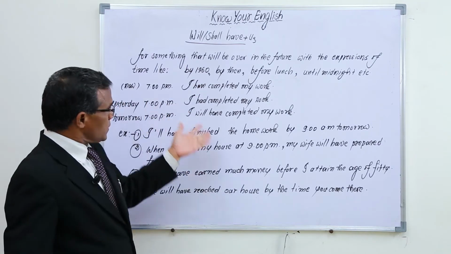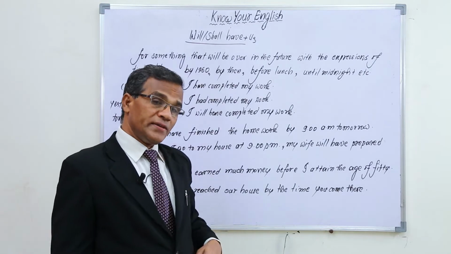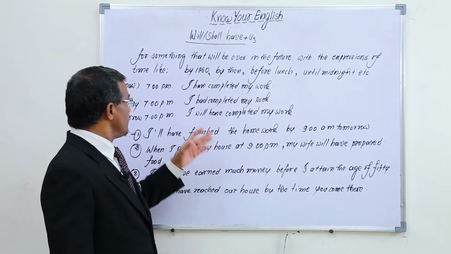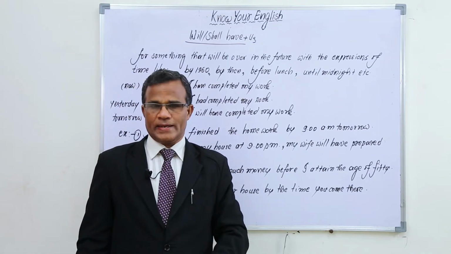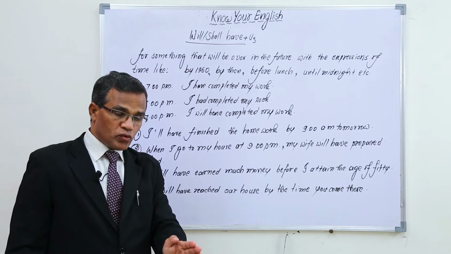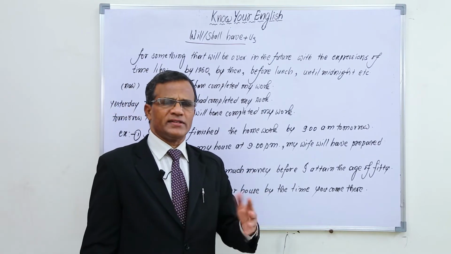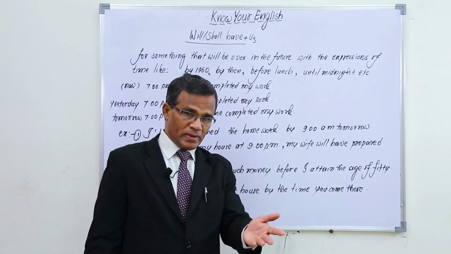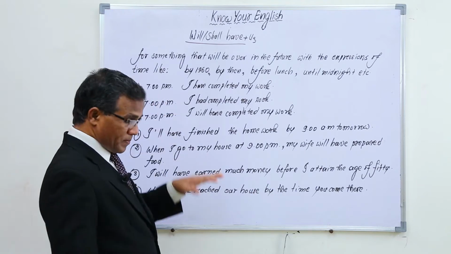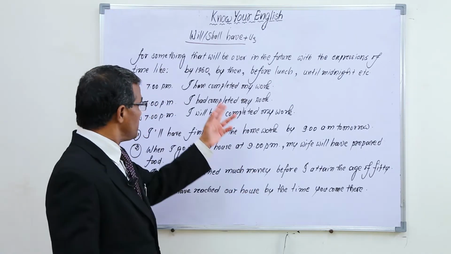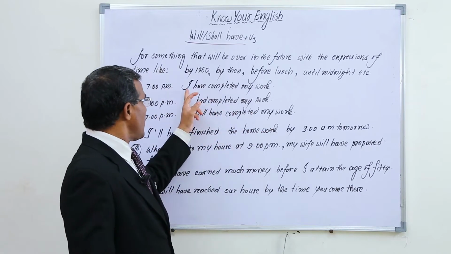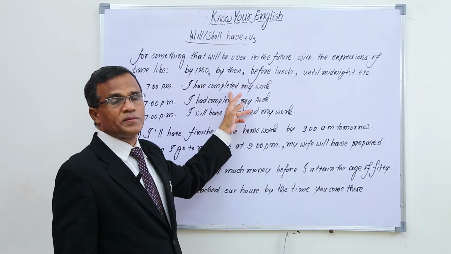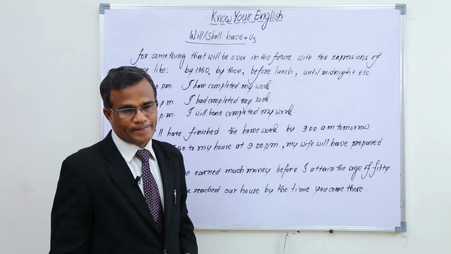Now let me show the difference among these three sentences. If it is present perfect, for example, now it is 7 p.m. Before this 7 p.m. only, I completed some work. So I can say 7 p.m. means now, and before this 7 p.m. only I have completed my work. I have completed: subject plus has or have plus V3. This is present perfect. I have completed my work.